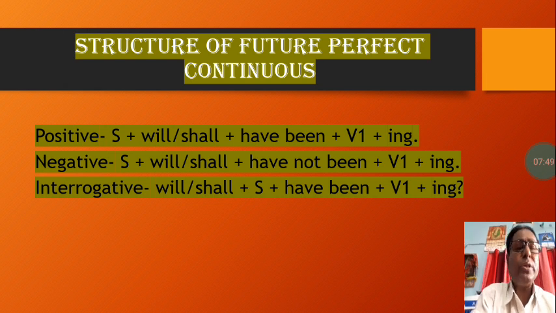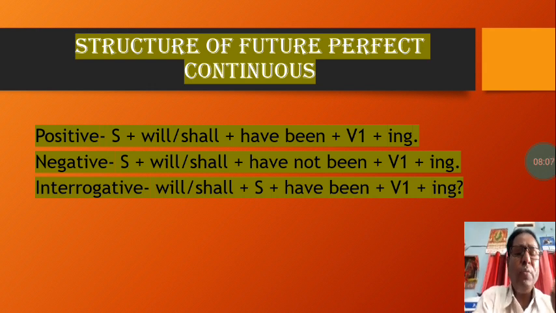In case of a WH question, you start with a WH word like what, when, where, which, whose, etc. Here it is helping verb will or shall plus subject plus have been plus the ing form of verb, that means base form V1 plus ing.